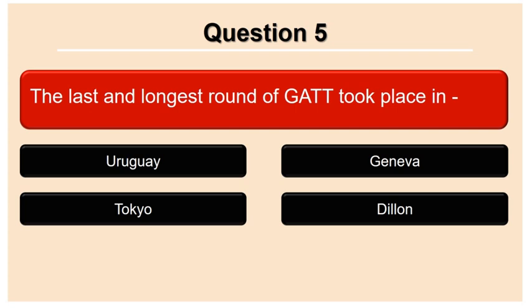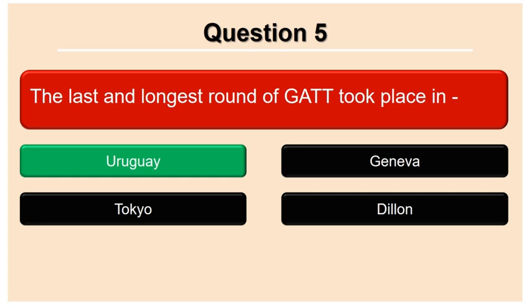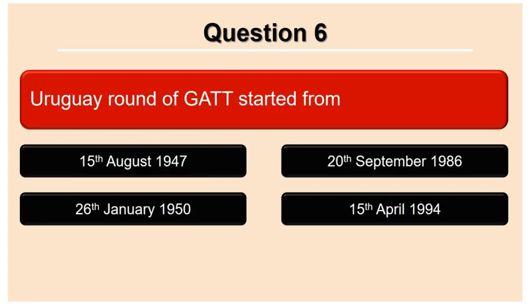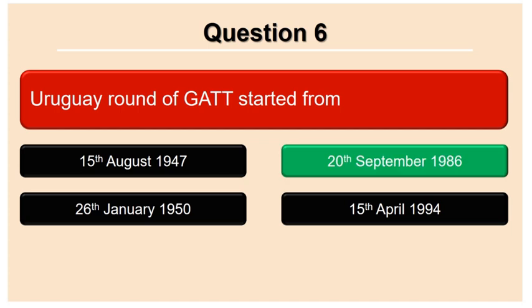The last and longest round of GATT took place in Uruguay, Geneva, Tokyo, Dillon. Answer Uruguay. Uruguay round of GATT started from 15th August 1947, 20th September 1986, 26th January 1950, 15th April 1994. So it started from 20th September 1986.